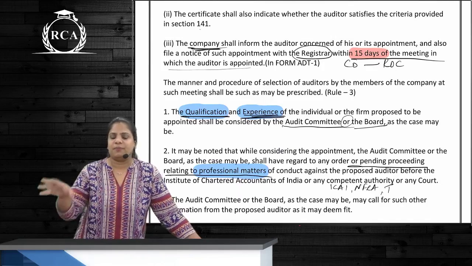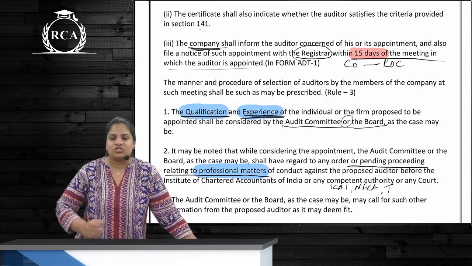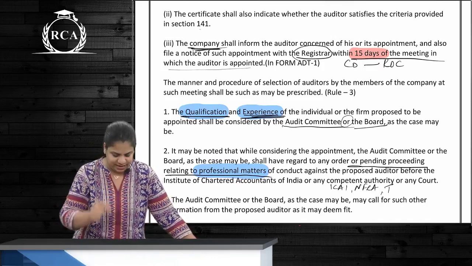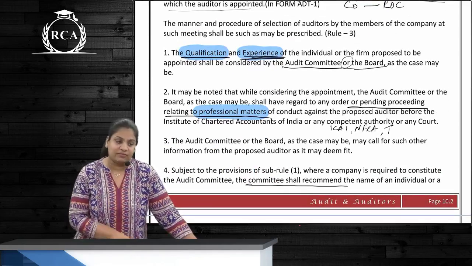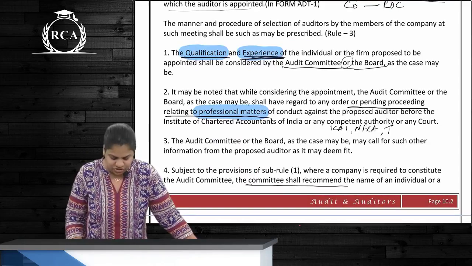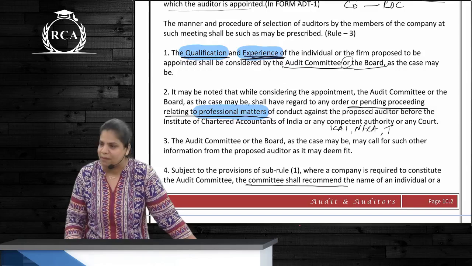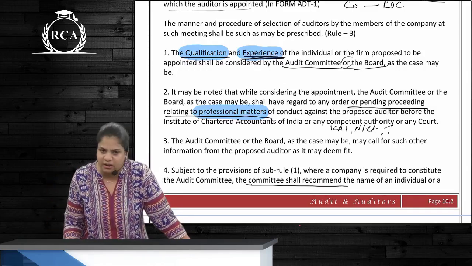Now, the board is going to suggest this person as the auditor, correct? So the board will consider these things. What is it? First is qualification, next is his experience, next is any pending proceedings with respect to professional matters. And this board is going to suggest this auditor to the members, because the auditor is appointed where? By the members in the general meeting, correct?